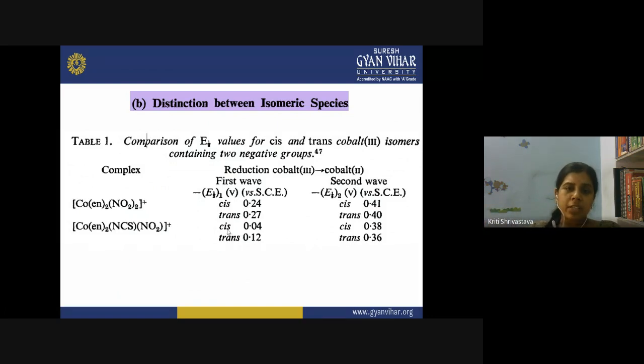The separation of the E half values for cis and trans isomer will be really great as compared to the case when we have the same type of negative group involved. Again, in the case of the second wave, the E half values of the cis and trans isomers are not that different. So, if you consider the first wave only, we can identify the cis and trans isomers of the complex species containing two negative groups.